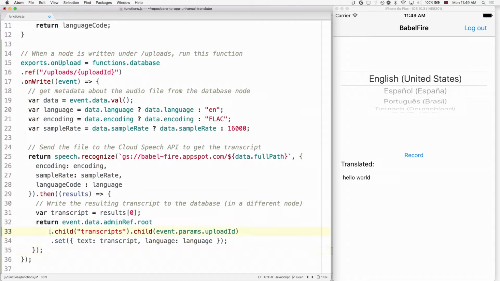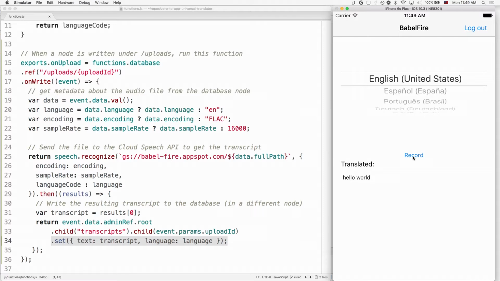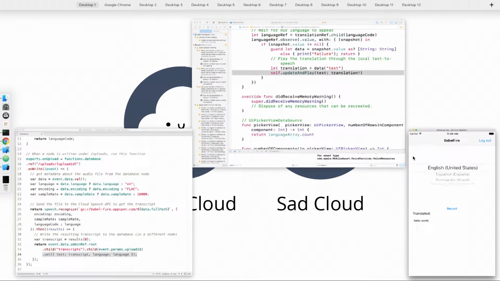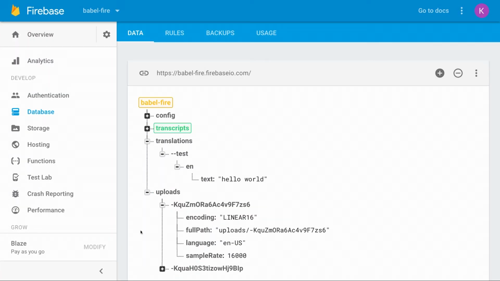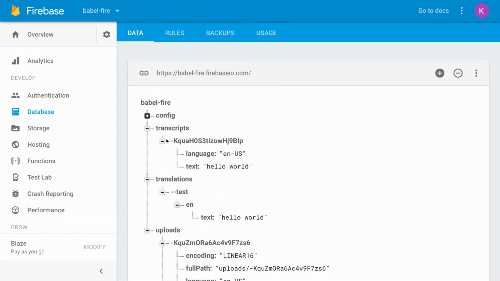Now we are writing it back under the transcripts node. This allows us to separate out our uploads and our transcripts. We put in the text as well as the original language, which allows us to translate it. So if I go ahead and record something now, hello world, I'll say something more interesting later on. We can go to our cloud console, and we see that the upload happens, and a couple seconds later, we see that we get a new transcript. And this time, it says hello world without me having to do any manual action.